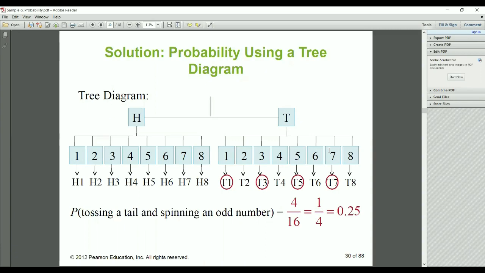If I want tossing a head and spinning an even number, so what are the possible outcomes? Anybody? Ma'am, it will be the same. Same, H2, H4, H6, H8. Yes, even and odd will be the same because there are a total of 8 numbers, so there are 4 odd numbers, 4 even numbers, so that is the same.